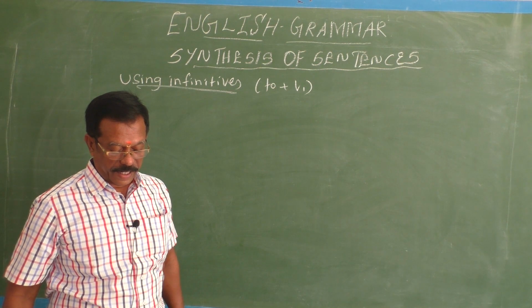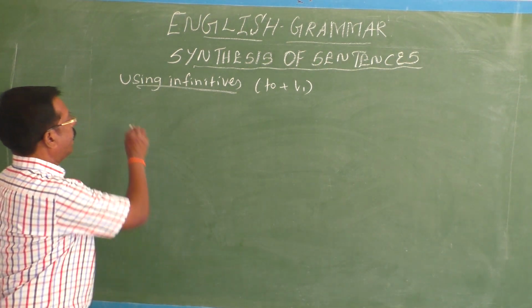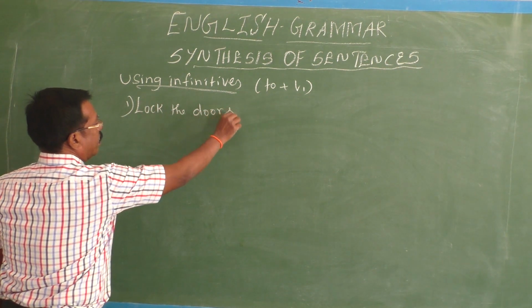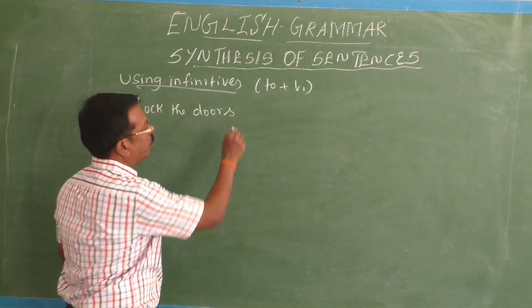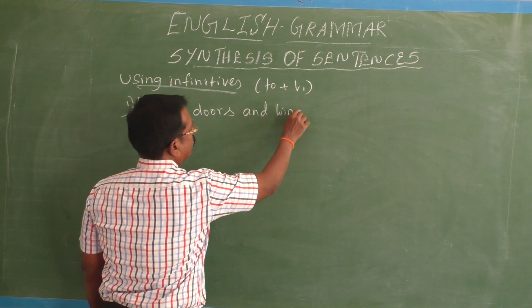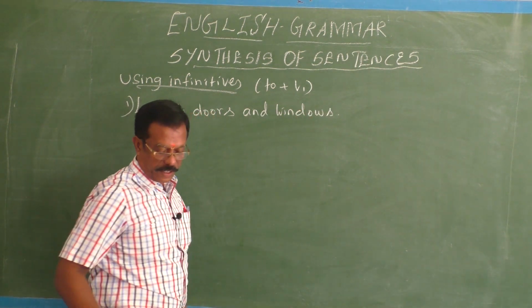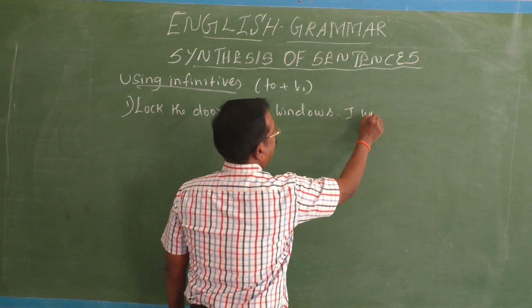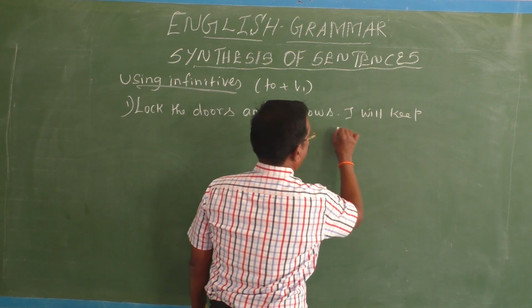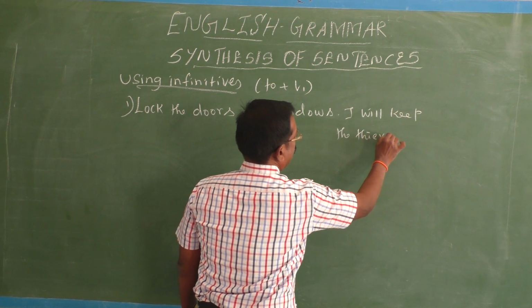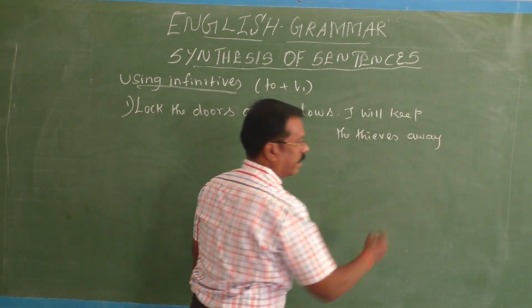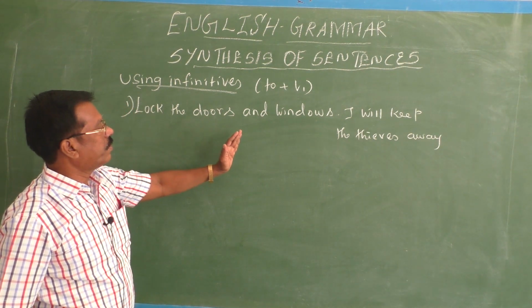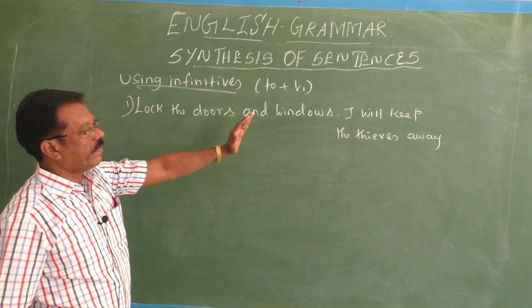Lock the doors and windows. I will keep the thieves away. Lock the doors and windows. Full stop. Next sentence. I will keep the thieves away. Here you have two separate sentences. Lock the doors and windows, one sentence. I will keep the thieves away, another sentence.